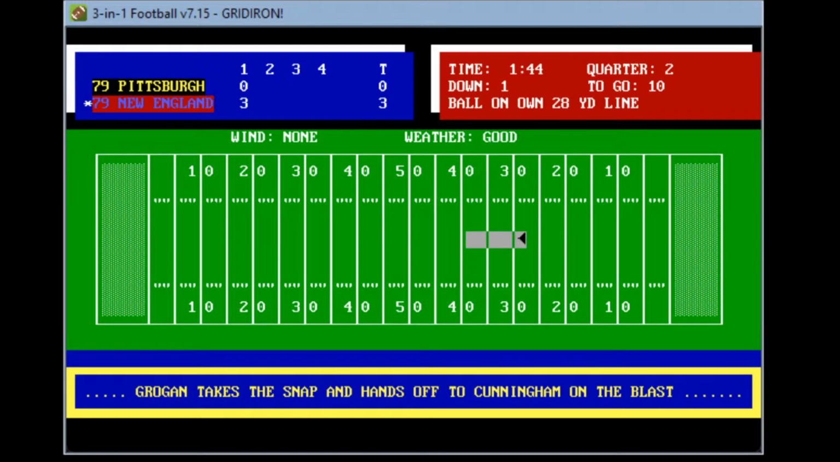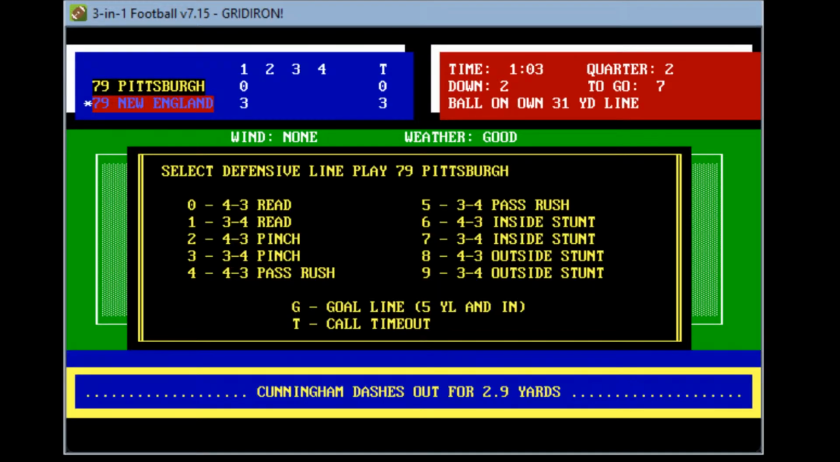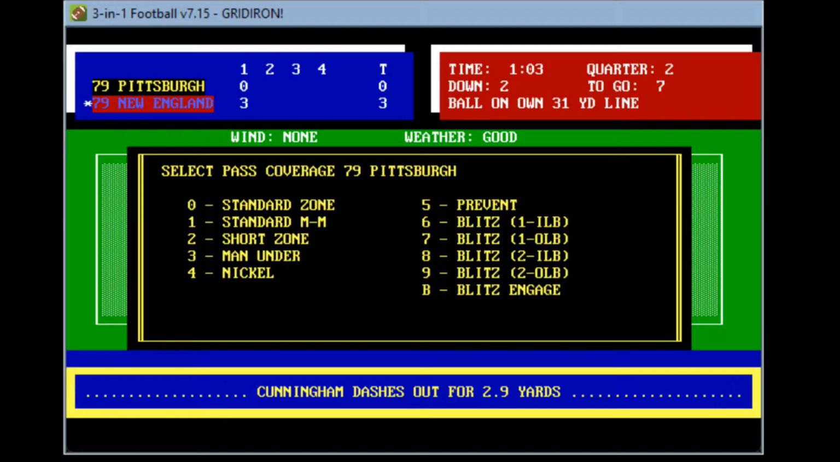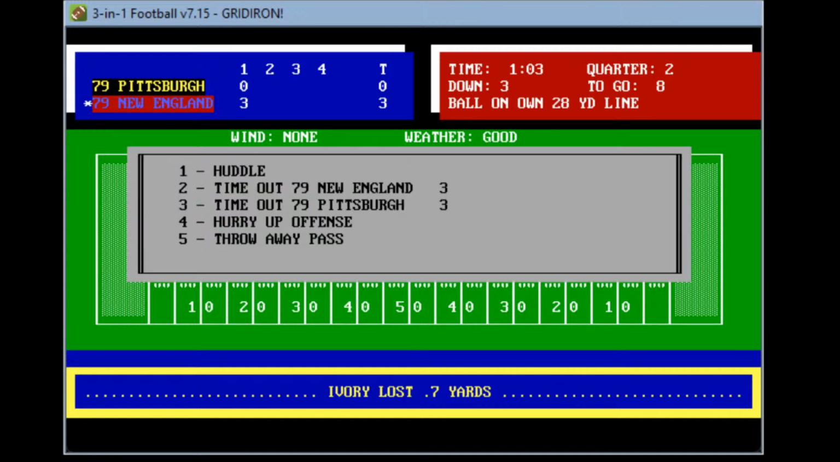Again, Morgan takes the snap. Hands off to Sam Bam Cunningham for about 3. 2nd and 7. And let's see what they're going to do. Pittsburgh not going to use one of their timeouts. Let's see if New England doesn't. Let's bring a pass rush. Let's see if they're going to throw here. Grogan takes the snap, hands off. He's pulled down, and he lost a yard. So Ivory struggling to get yards. 3rd and 8, about a minute left.